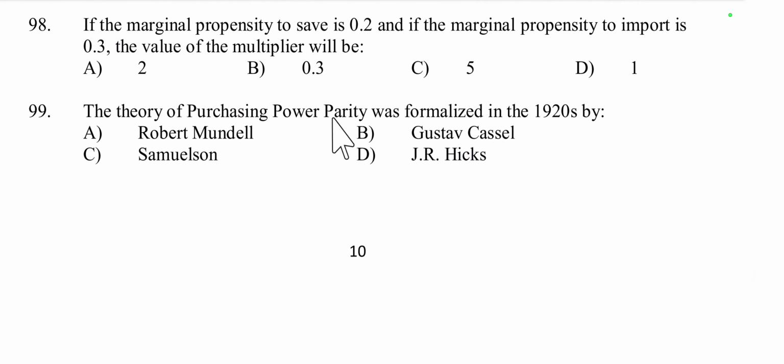The theory of purchasing power parity was formalized in the 1920s by Robert Mundell, Gustav Cassel, Samuelson, Hicks. Theory of purchasing power parity, PPP, theory given by Gustav Cassel. Option B is the right answer. Swedish economist Gustav Cassel gave formal shape to the purchasing power parity theory in 1920s.